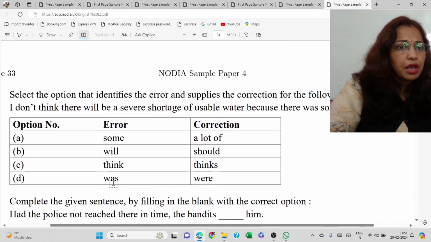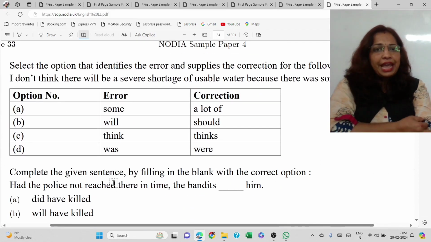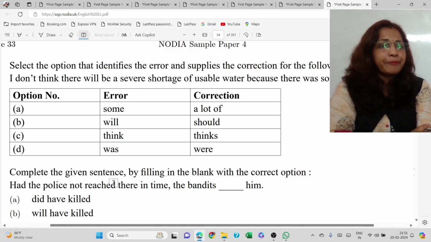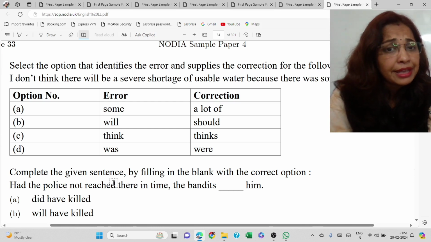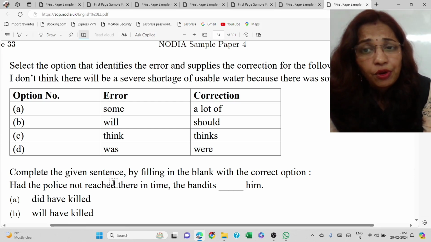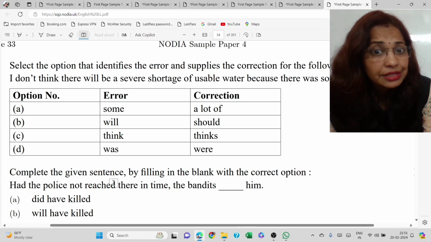Next one. Select the option that identifies the error and supplies the correct correction for the following line. I don't think there will be a severe shortage of usable water because there was some rainfall yesterday. See, there was some rainfall. Rainfall, you cannot say this way.